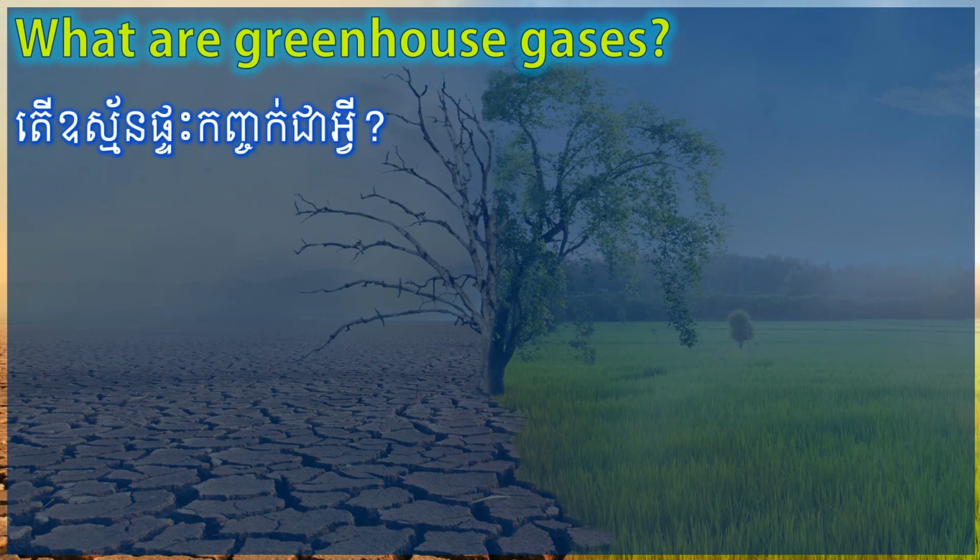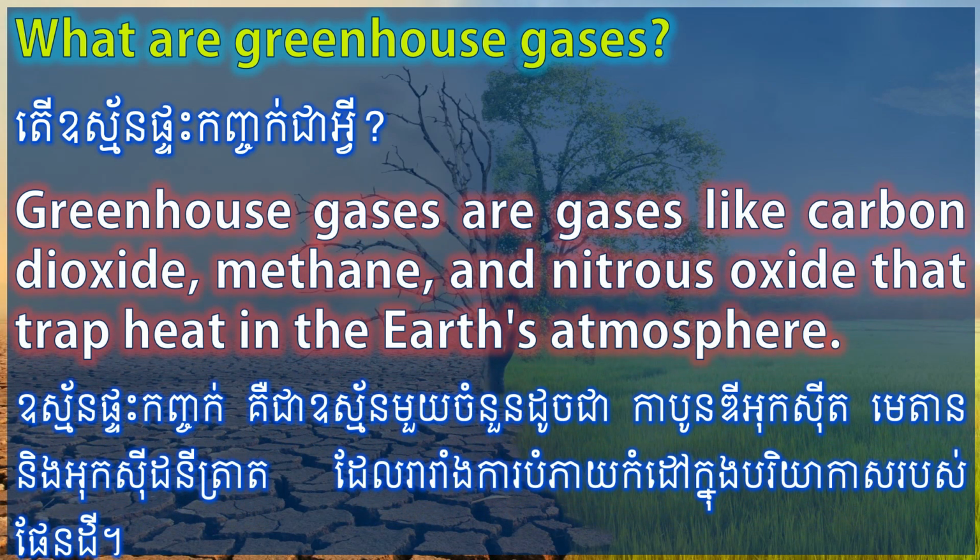What are greenhouse gases? Greenhouse gases are gases like carbon dioxide, methane, and nitrous oxide that trap heat in the Earth's atmosphere.